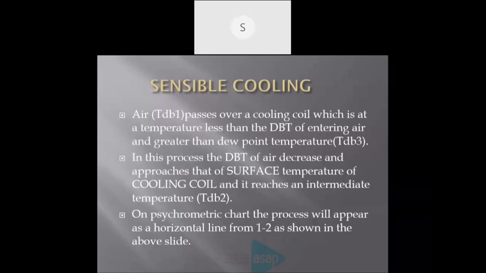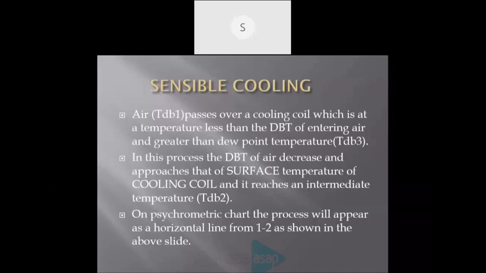In this process, the dry bulb temperature of air decreases and approaches the surface temperature of the cooling coil, and it reaches an intermediate temperature. That is TdB2. Like in our heating, here also it reaches an intermediate temperature, but here the process is cooling.